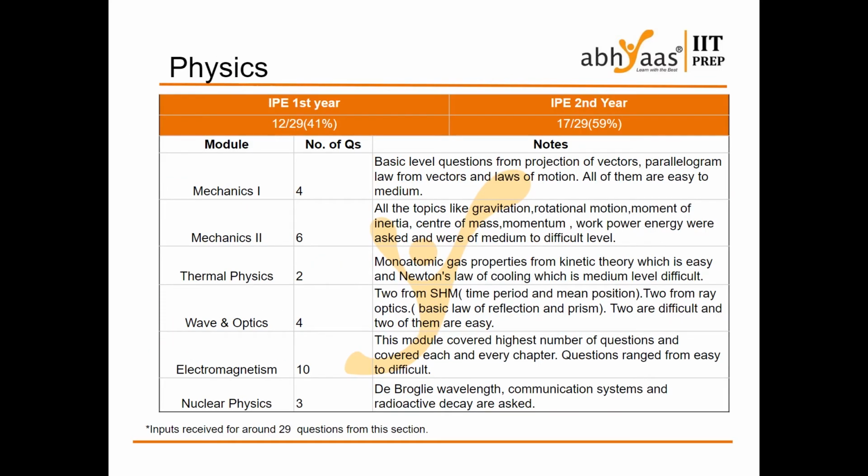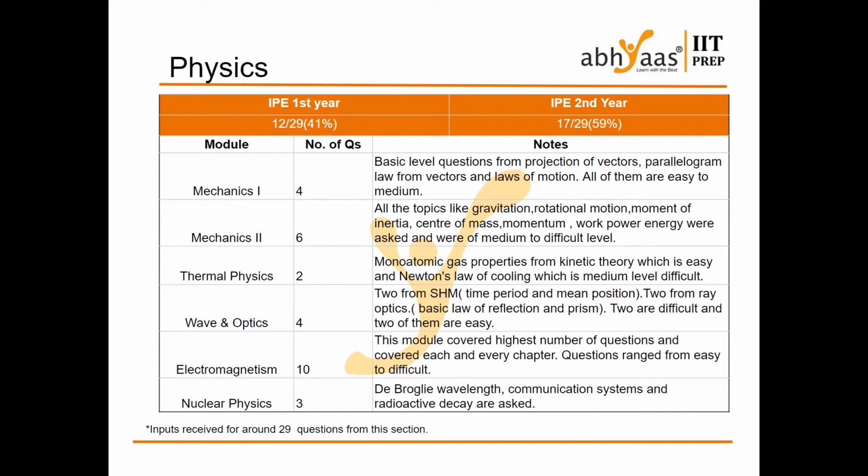Coming to the subject-wise analysis, in physics, out of 29 questions collected, 12 are from first year and 17 are from second year. The major number of questions are in electromagnetism, 10 questions. Each and every chapter from this module is covered, starting from electric charges and fields and ending with EMI and EM waves. All the questions are easy, I can say, and only two or three are difficult.